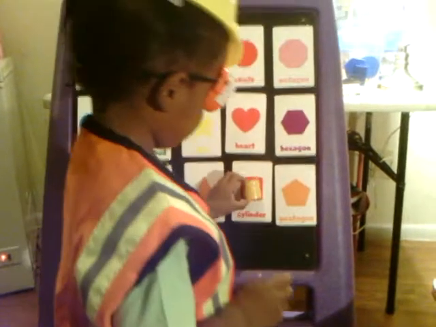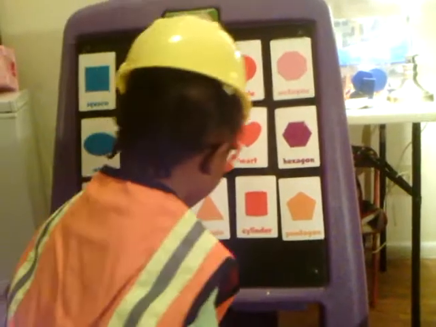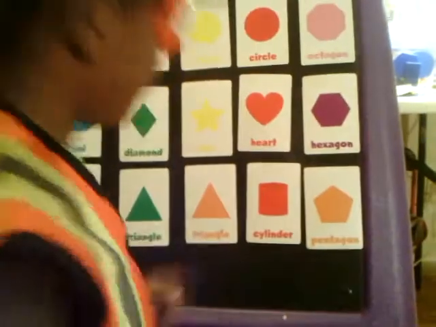Now let me see it one more time. Wow. What color are those cylinders? Red. The one on the board. Talk loud. Red. And let me see the one in your hand. What color is that in your hand?